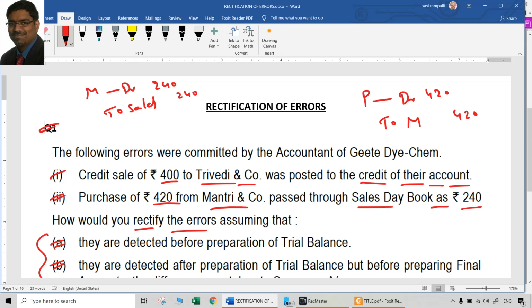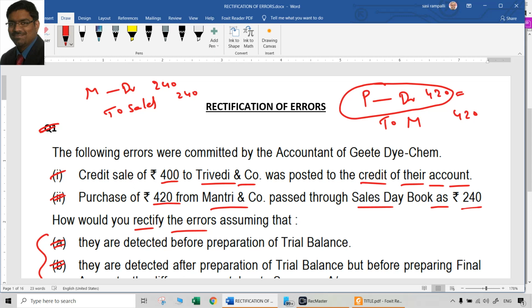So what was supposed to be debited, it was not debited. And what was supposed to be credited, it was not credited. What was not supposed to be debited, it was debited. What was not supposed to be credited, it was credited. So everything has to be now rectified. So how can we do that? First of all, what is supposed to be done, that has to be done. So purchase account Dr 420, now we have to definitely pass that entry. So rectification entry will be purchase account Dr 420.